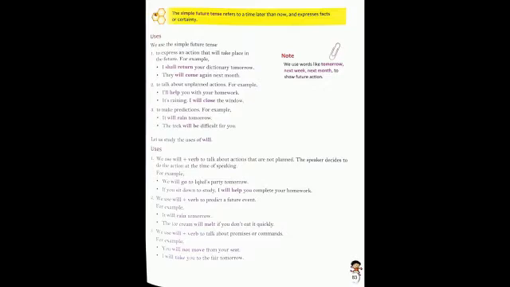Now third, to make a prediction. Over here, to make a prediction means you think something for the future, or you predict something which is uncertain. For example, it will rain tomorrow means you predict. Okay, you assume that tomorrow there will be rain. So over here, will is your helping verb and rain is your main verb. Then the second example, the test will be difficult for you. Over here, will be is the simple future tense form of a verb.